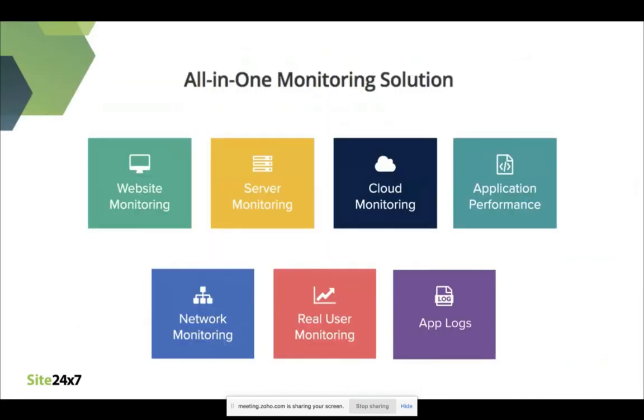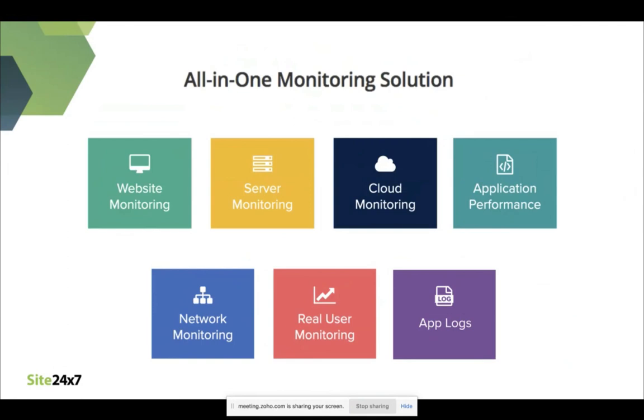As a full stack solution, Site24x7 also provides you with other options to monitor different parts of your infrastructure. Using Site24x7, you can monitor your websites and investigate any server level issues across multiple operating systems such as Windows, Linux, and macOS.